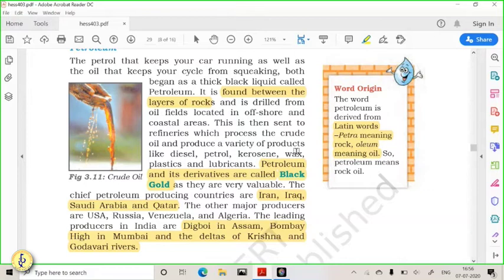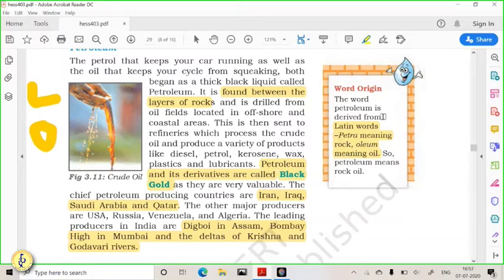Coal is found when living organisms are buried under the land, and petroleum is formed when living organisms are buried under the ocean. So in these two different places, on land you will find coal, and under the oceans you will find oil and natural gas. It is made up of the Latin words petra meaning rock and oleum meaning oil. So rock oil is what it is also known as.